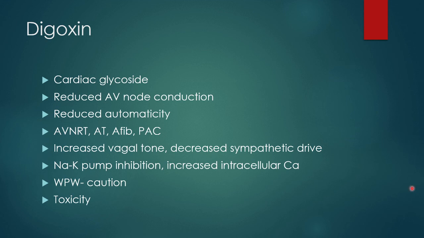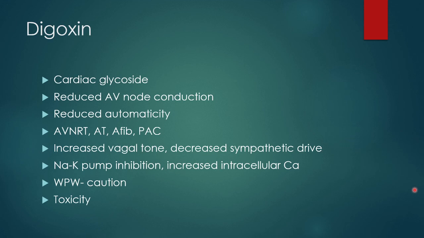Toxicity will increase the automaticity and trigger arrhythmias. Toxicity can result in almost any type of arrhythmia. The ECG signs of digoxin toxicity are different in children as compared to adults. Infants more frequently present with sinus bradycardia and AV block. These are the two manifestations of digitalis toxicity in children compared to adults. Children usually do not develop ventricular tachyarrhythmias like adults.